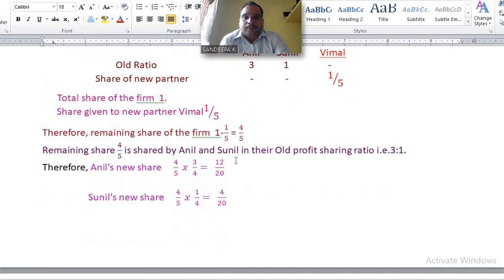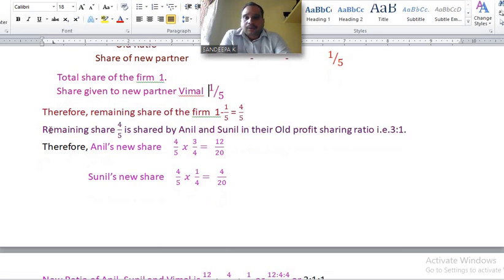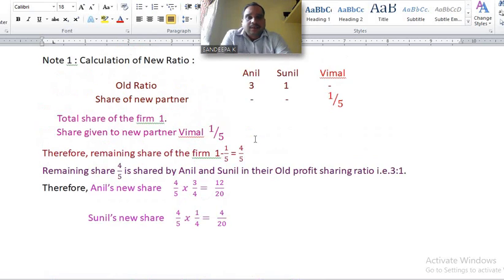Share given to new partner Vimal, 1/5. Therefore, remaining share of the firm, 1 minus 1/5, how much? 4/5. Understand? Remaining share 4/5 is shared by Anil and Sunil in their old profit sharing ratio.